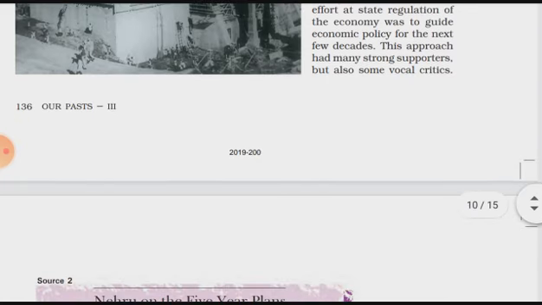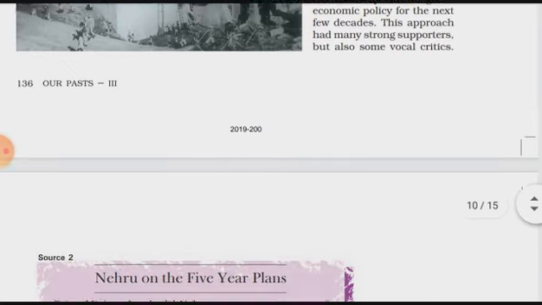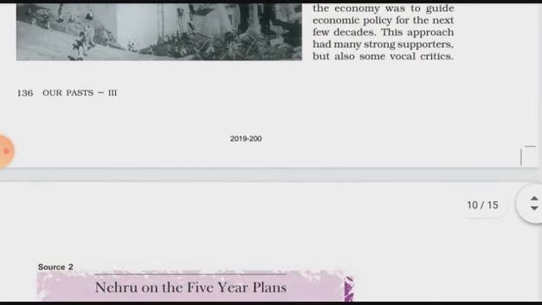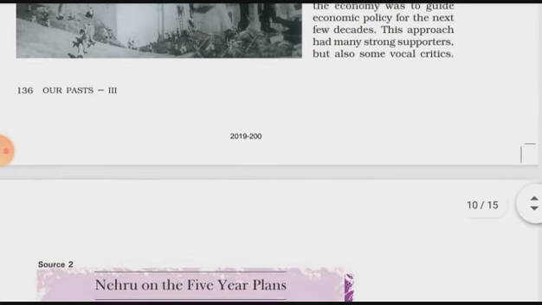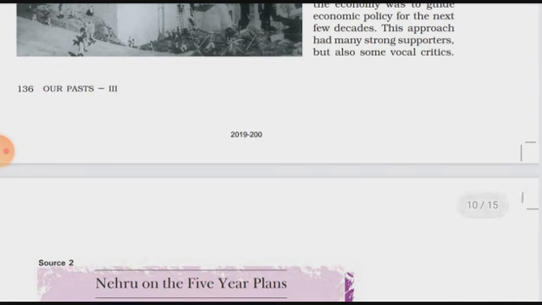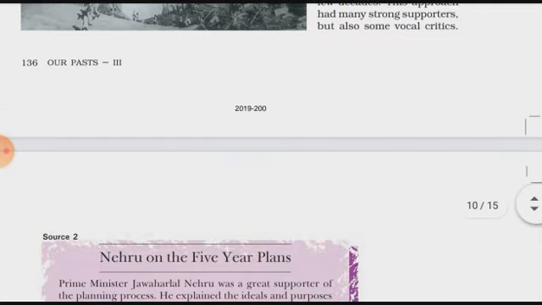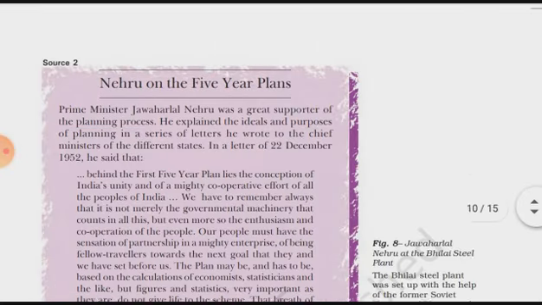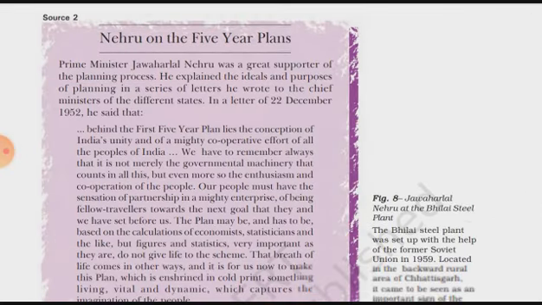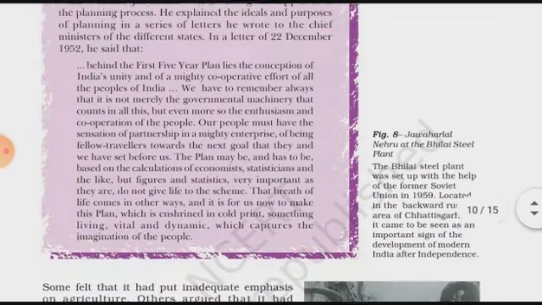This approach has had many strong supporters, but also some vocal critics. Although the government wants growth in particular regions and areas, most of the people were supporting it, and some were vocal critics against all these things. And here you can see what Nehru said on the five-year plans.